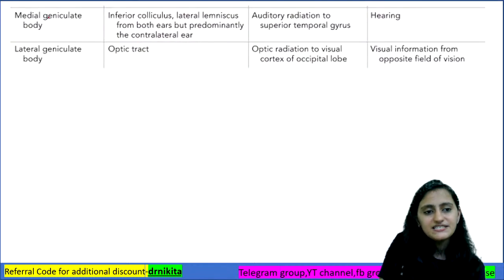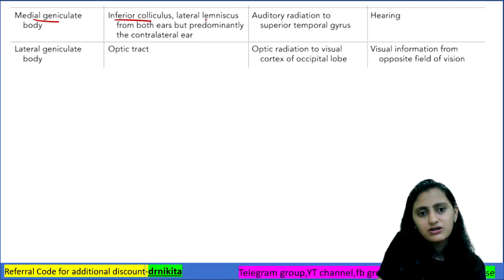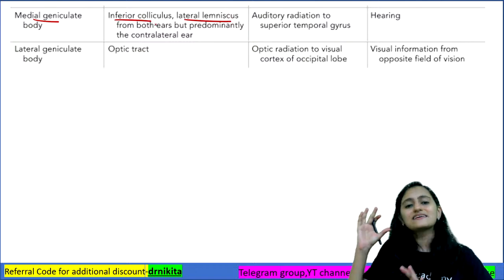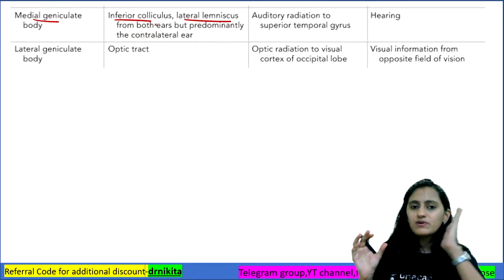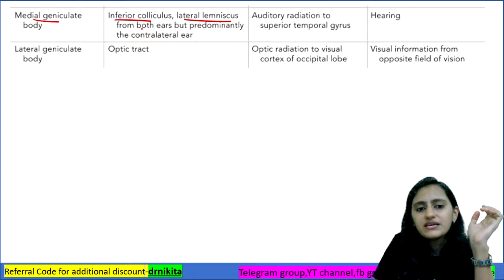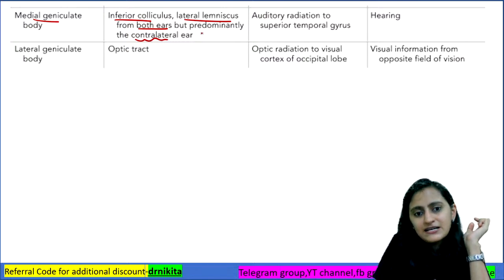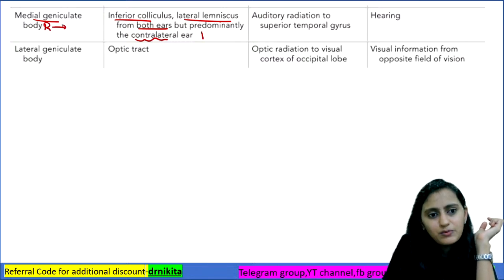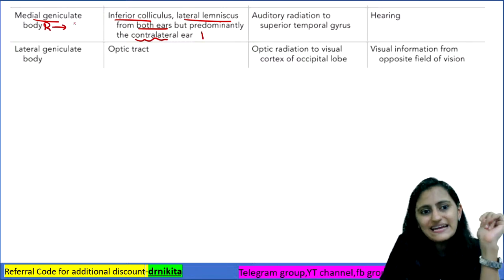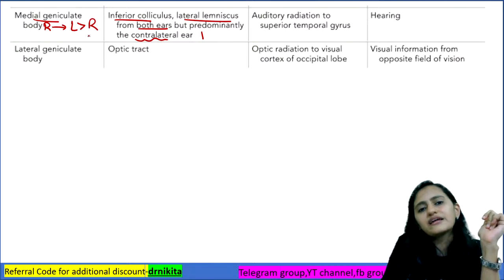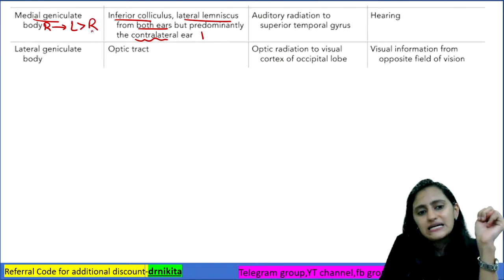Alright. Medial geniculate we already saw, inferior colliculus, lateral lemniscus. One side, like the right medial geniculate body, will receive fibers from both the ears, but predominantly from the contralateral ear. So remember that the right one will receive fibers from both right and left, but left more than right. So the contralateral side is more.